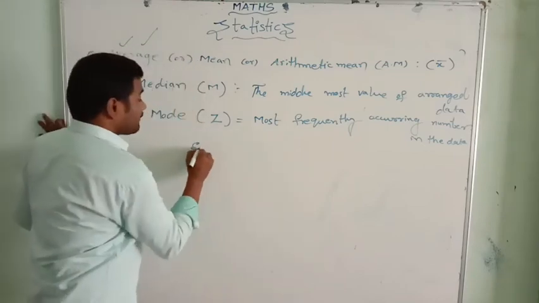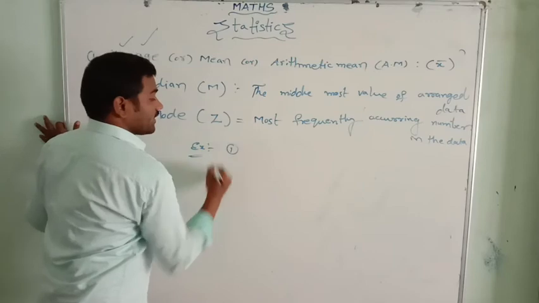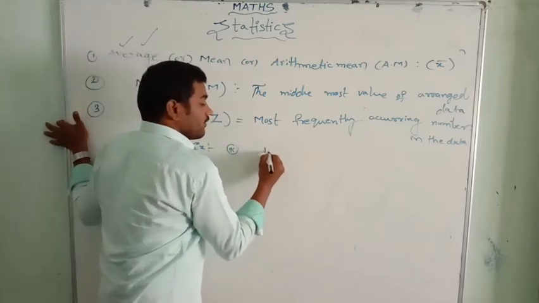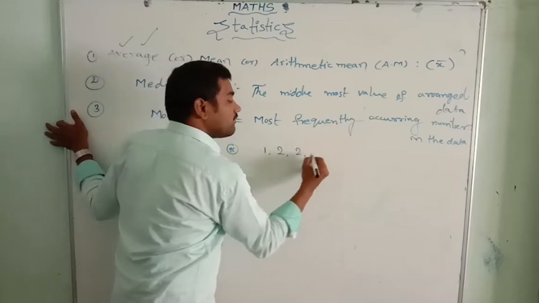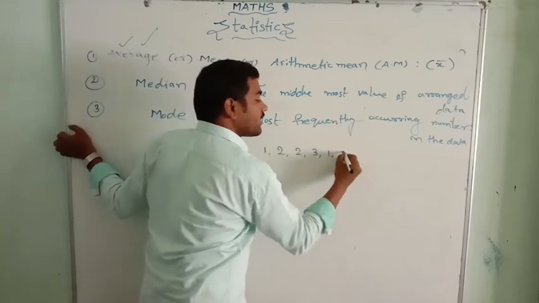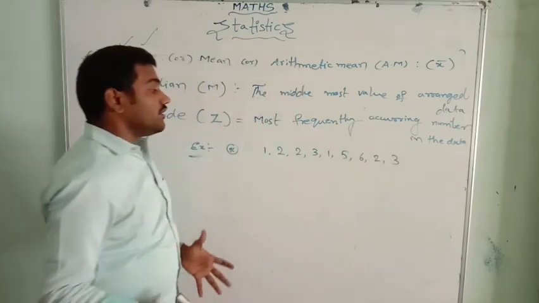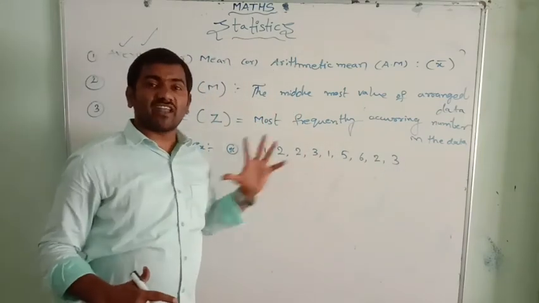For example, here I will give you one example. 1, 2, 2, 3, 1, 5, 6, 2, 3. Which number is repeating the most number of times?